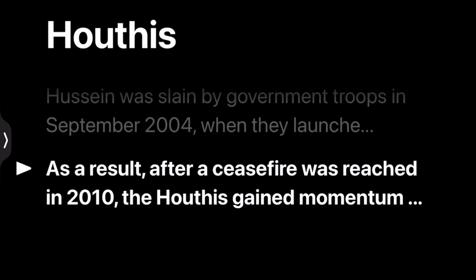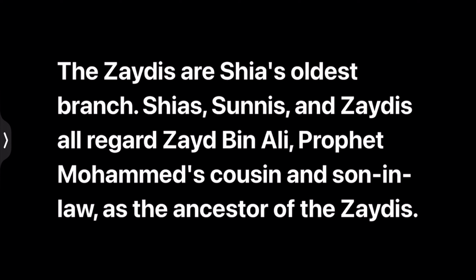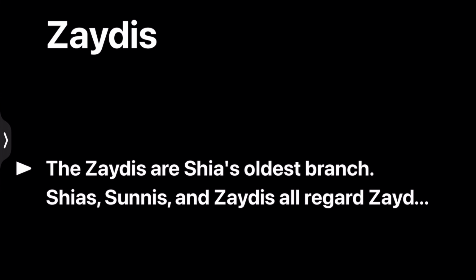But in the whole concept, let's remember the Zaidis. Let's understand who these Zaidis basically were. The Zaidis are the Shia's oldest branch. Shias, Sunnis, and Zaidis all regard Zaid bin Ali, the Prophet Muhammad's great-grandson, as the ancestor of the Zaidis.